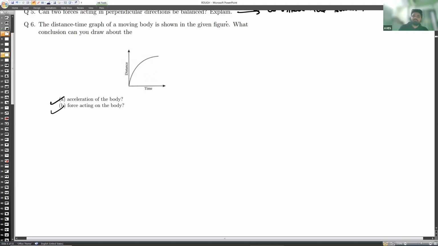Alvina? Sir, it's the acceleration of the body. Yes, this is then considered to be an accelerated motion. Why? Because